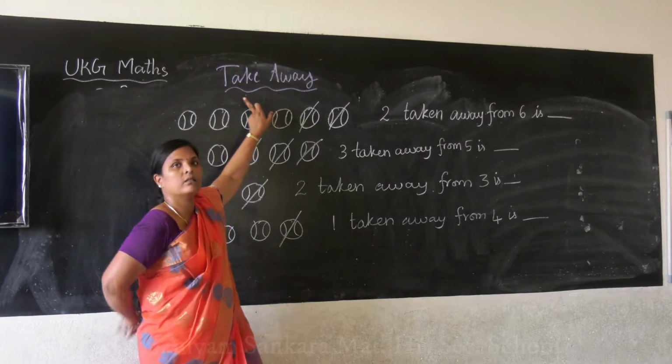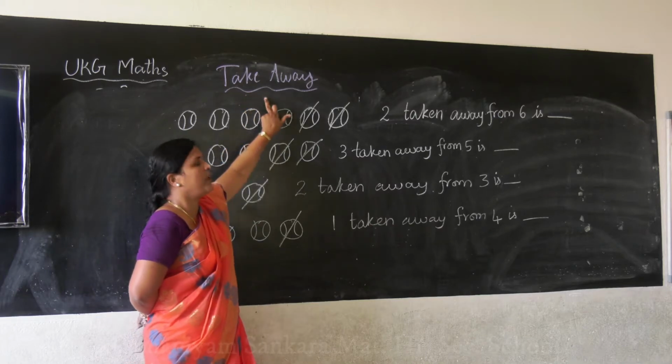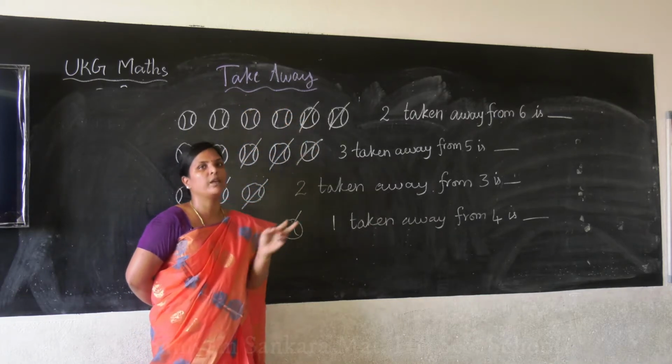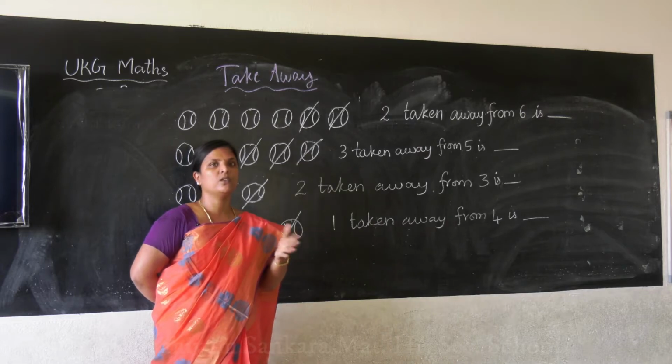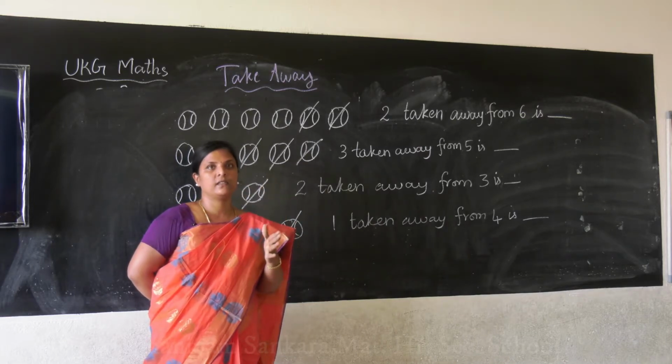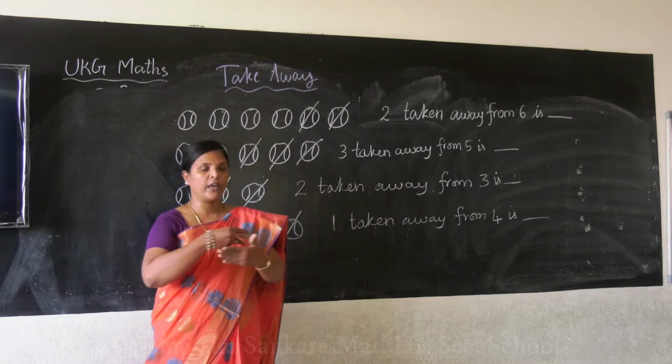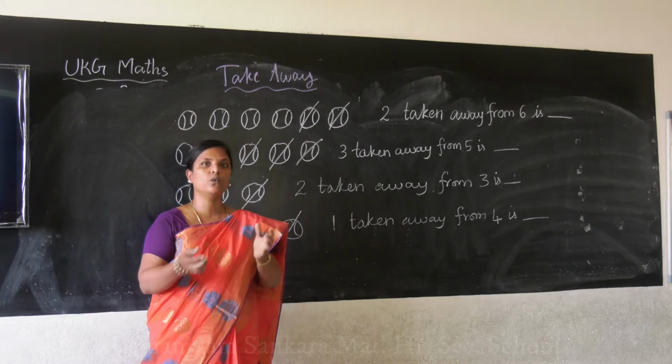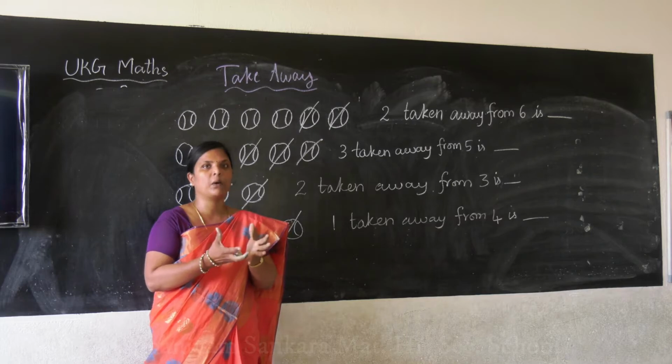Take away. Next concept is take away. Take away means what I told you in the previous video. Take away means you are subtracting. You are making less. You have a big number. If you take away some number of objects, you will be having a less number of objects.